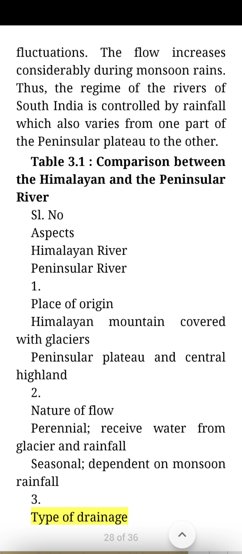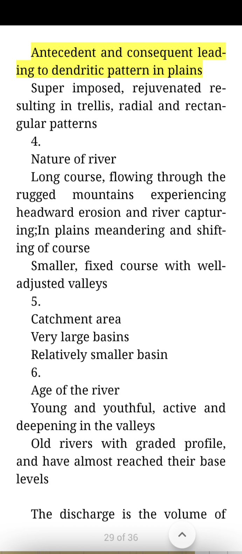3. Type of drainage: Antecedent and consequent leading to dendritic pattern in plains; Superimposed, rejuvenated resulting in trellis, radial and rectangular patterns. 4. Nature of river: Long course, flowing through the rugged mountains experiencing headward erosion and river capturing, in plains meandering and shifting of course; Smaller, fixed course with well-adjusted valleys. 5. Catchment area: Very large basins; Relatively smaller basin. 6. Age of the river: Young and youthful, active and deepening in the valleys; Old rivers with graded profile, and have almost reached their base levels.